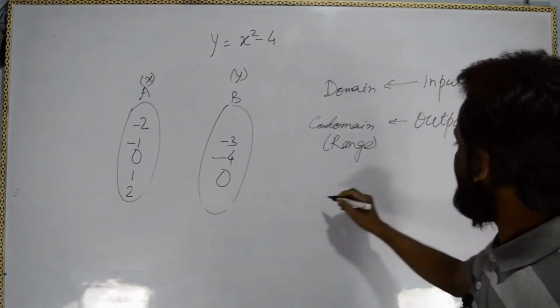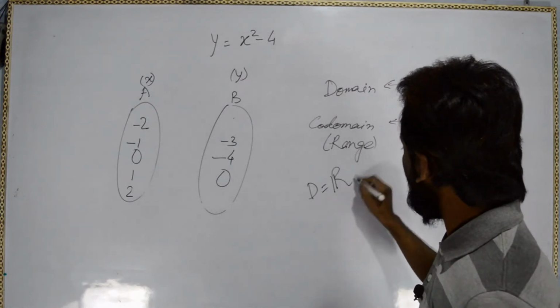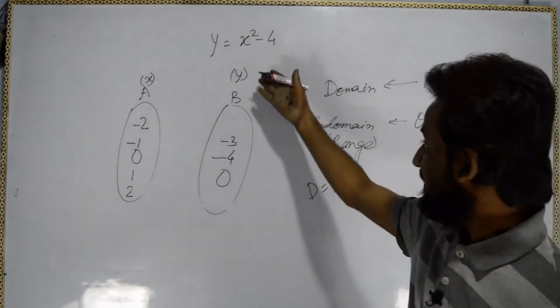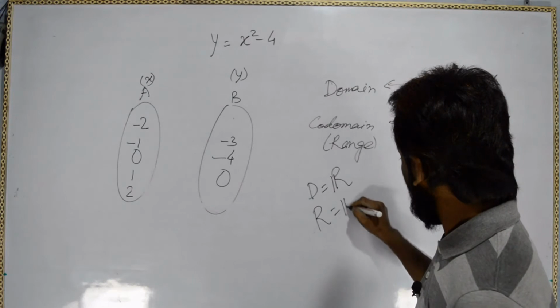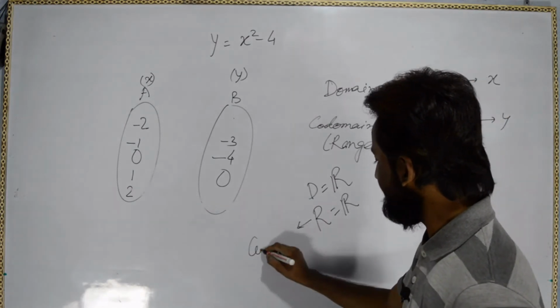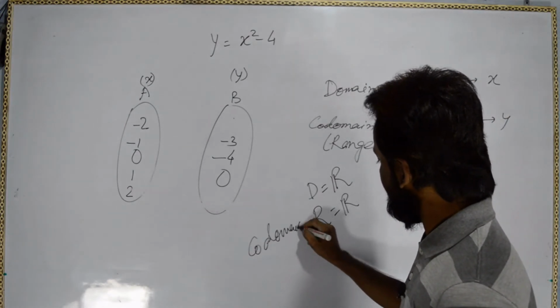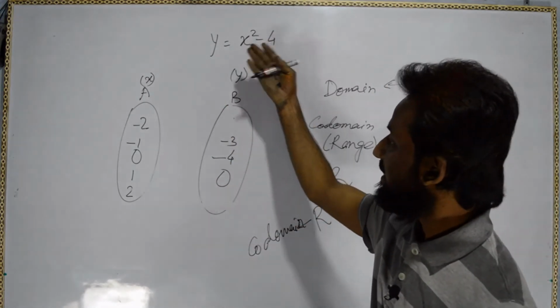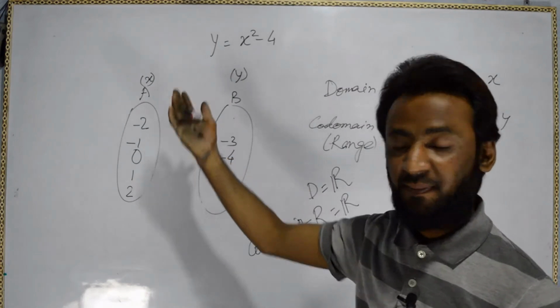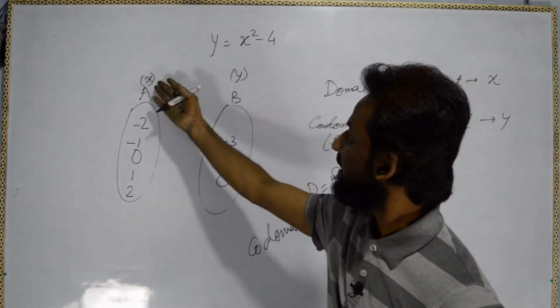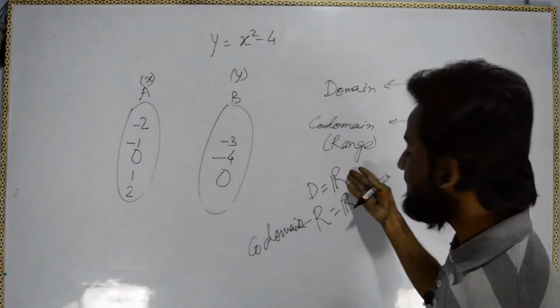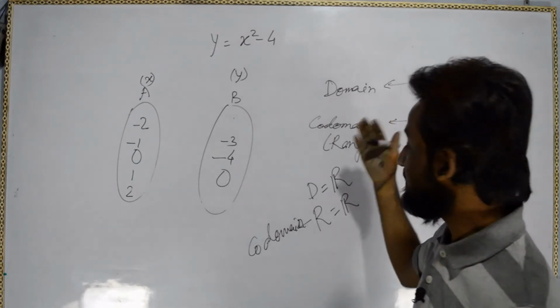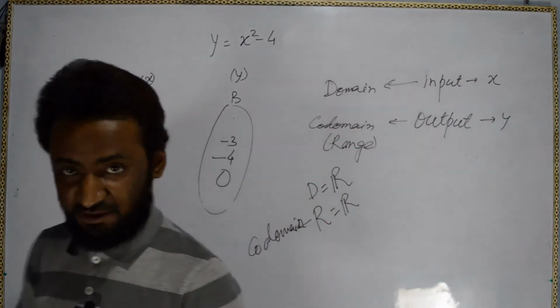So the domain will be R again, the range will be R again, and this range will be the codomain. The x and y are only in the real numbers, so the domain and range will be the same.